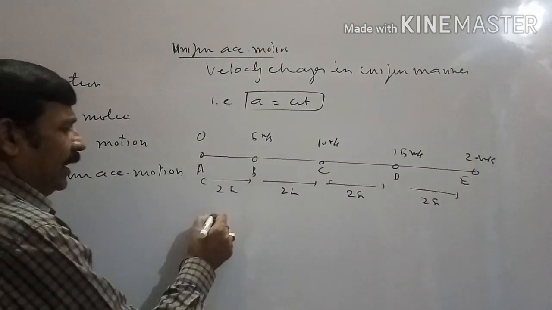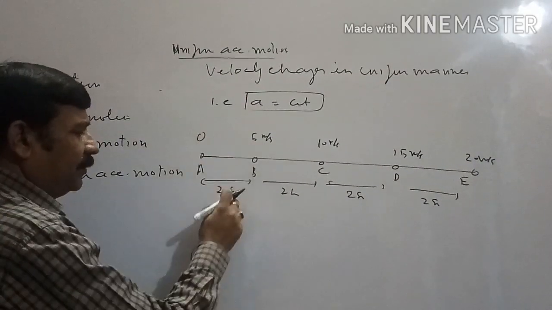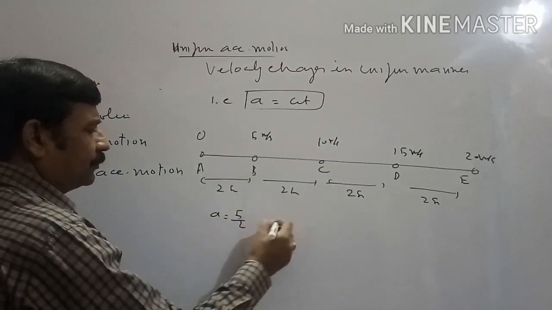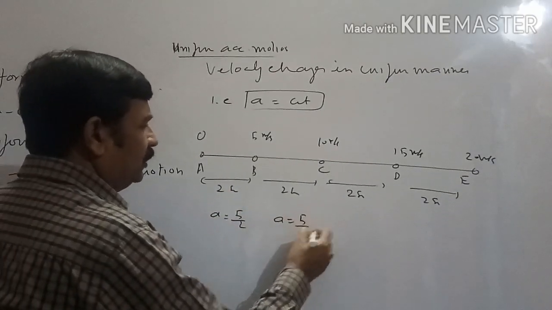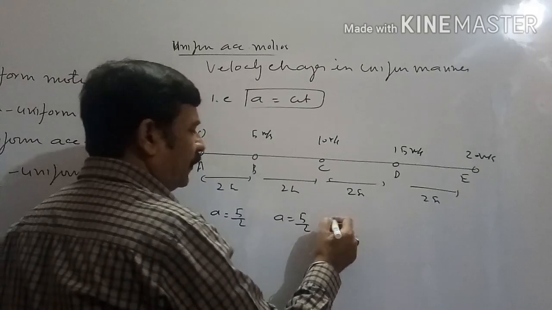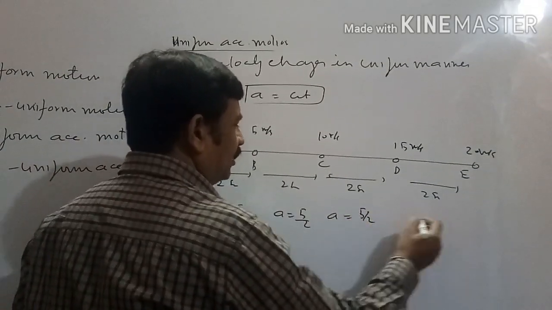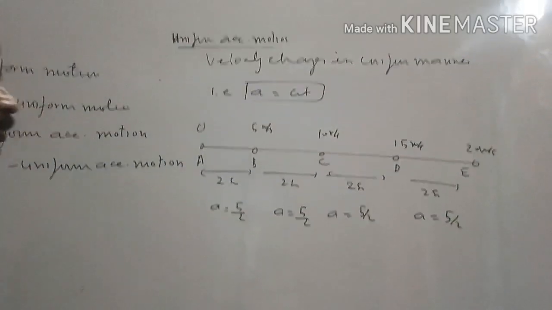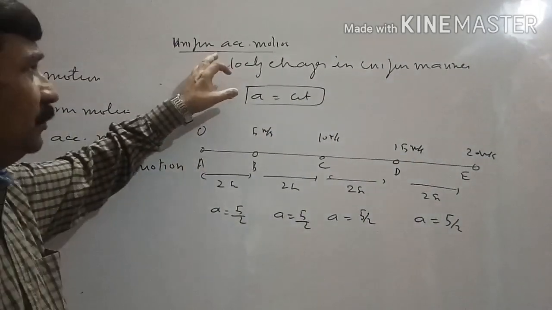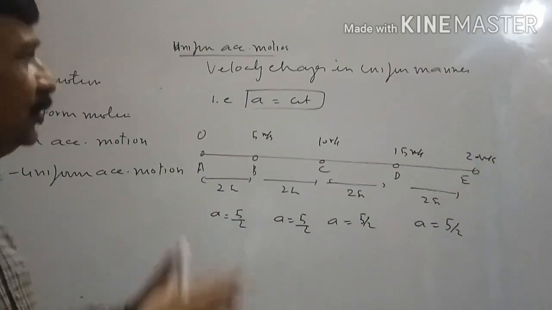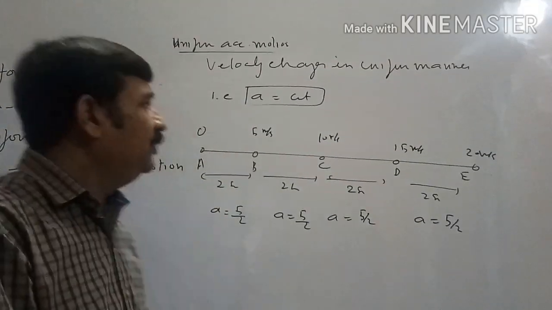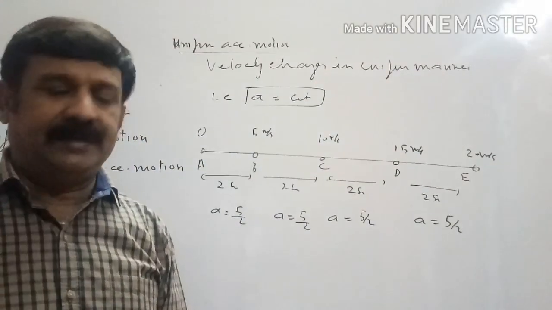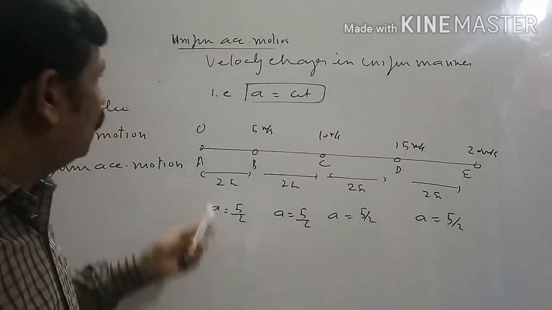In this situation acceleration is change in velocity upon time, which is 5/2. In this segment also change in velocity upon time is 5/2. In this time interval also, and in this time interval also. So what is uniform accelerated motion? When the velocity of the body changes in a uniform manner, meaning when the acceleration of the body is constant,